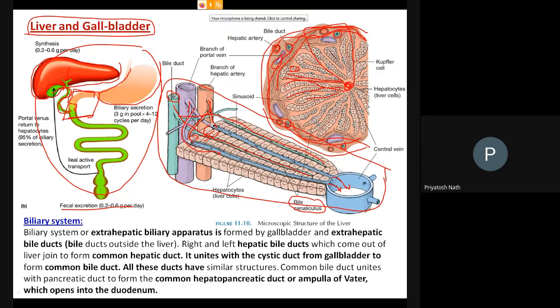The gallbladder is for the deposition of the bile. It collects the bile, and then when it is required, the bile from the gallbladder enters into the small intestine and helps in the digestion of the food. Right? So this is the biliary system.